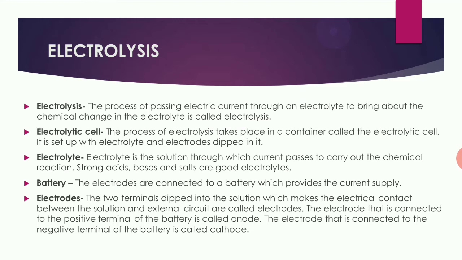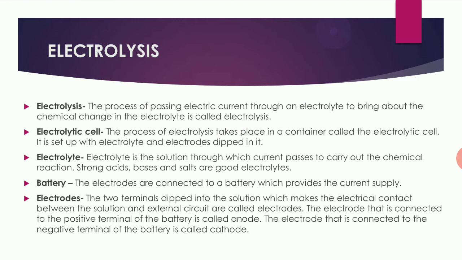Now, for electrolysis, what are the requirements? Electrolytic cell. The process of electrolysis takes place in a container called electrolytic cell. So, the whole process of electrolysis should be done in a container. That container is called the electrolytic cell. It is a setup with the electrolyte and electrodes dipped in it. So, it is nothing but a container which contains electrolyte and two electrodes dipped in it.